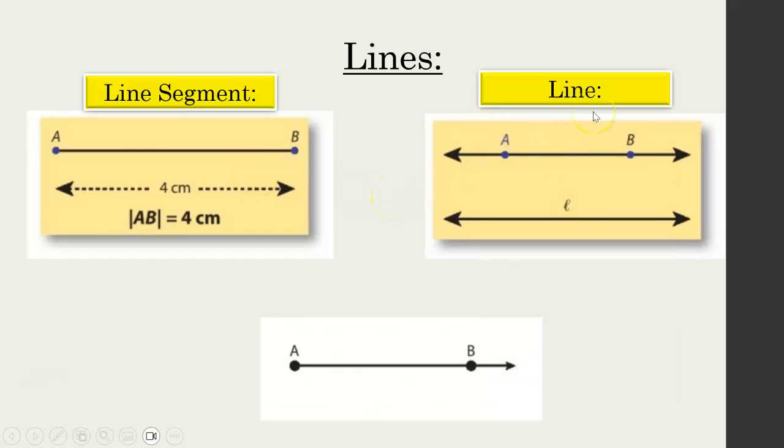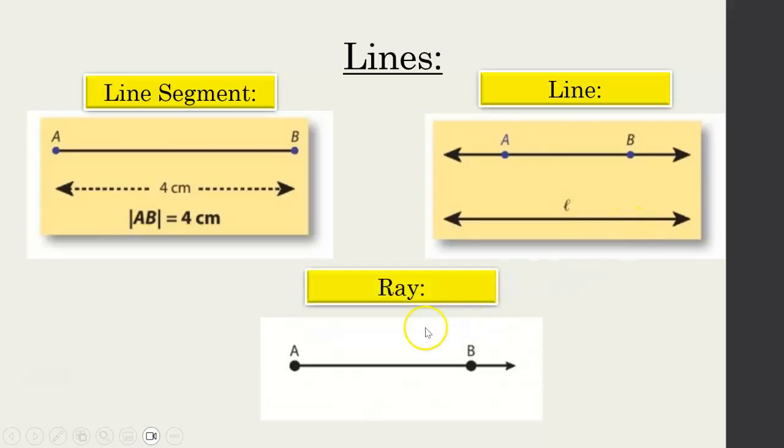Then we have a line. Now this might be a bit confusing, but when we say a line in maths, usually we mean it's an infinite line. So see the way I have my arrows going off here, and there's 2 points A and B, but it keeps on going. So a line in maths means it just goes on forever. It goes infinitely in this direction, infinitely in this direction.